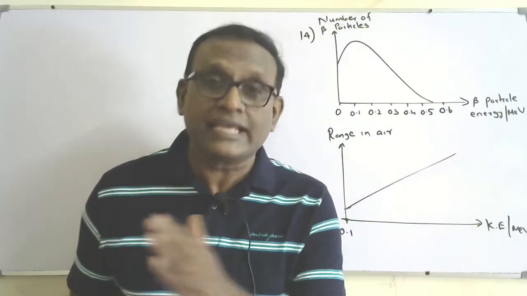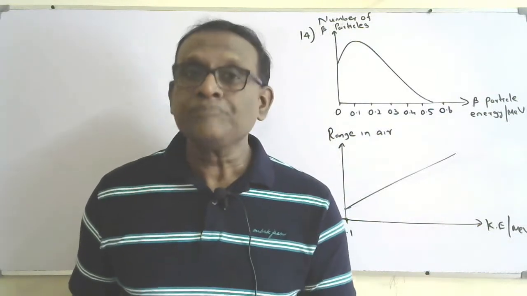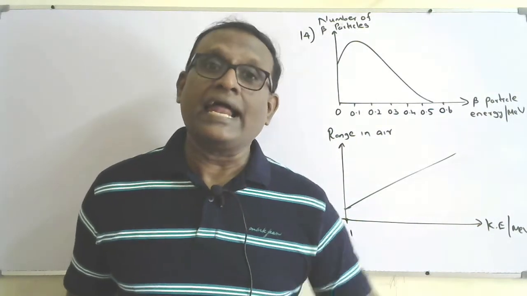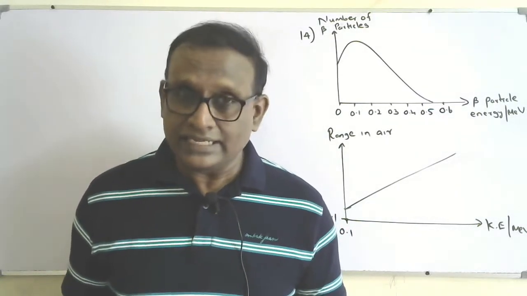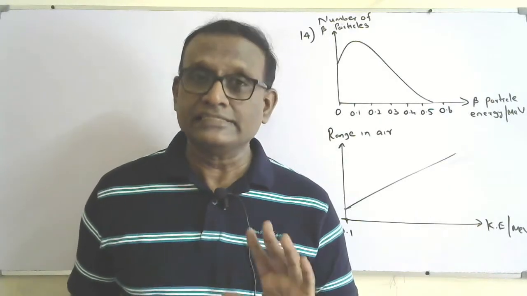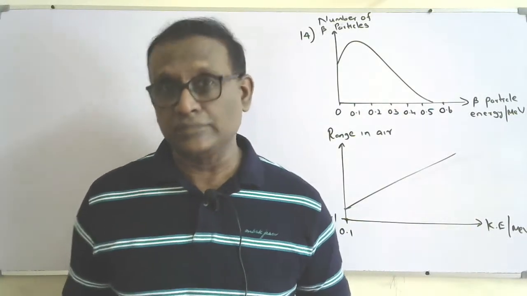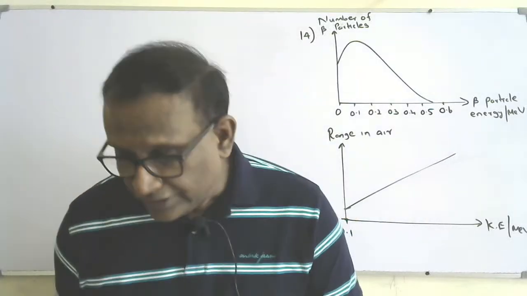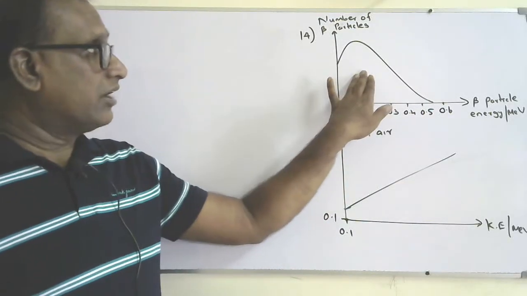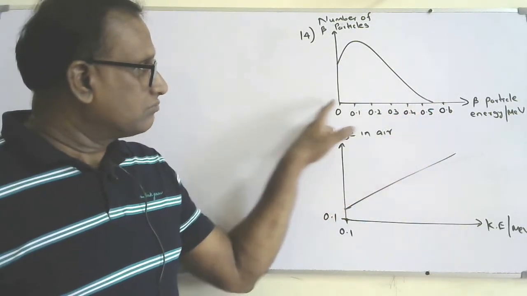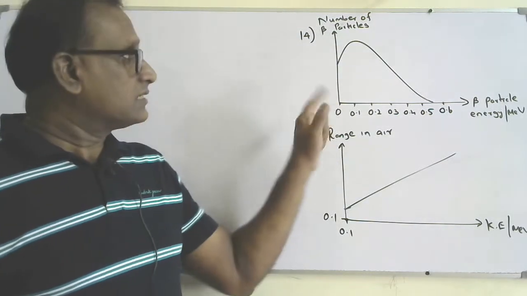It will be emitted with a range of kinetic energies because the energy released during beta decay is shared between the beta particle and the anti-electron neutrino. Those two particles share the energy released, so the beta particle can have a distribution of kinetic energy. The range of energies of beta particles emitted from a source of strontium is shown by this graph. The value is not given, maybe 0 or the lowest value.